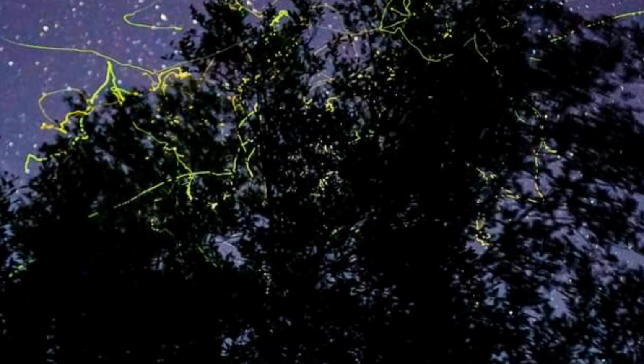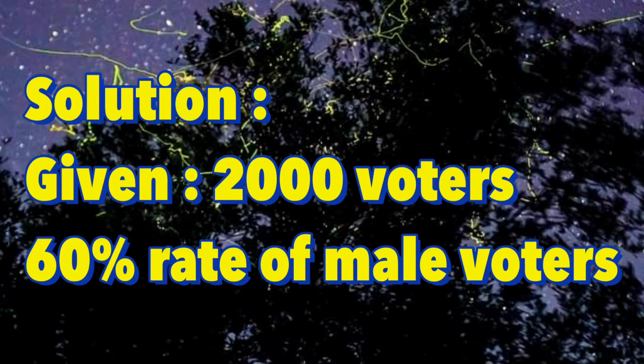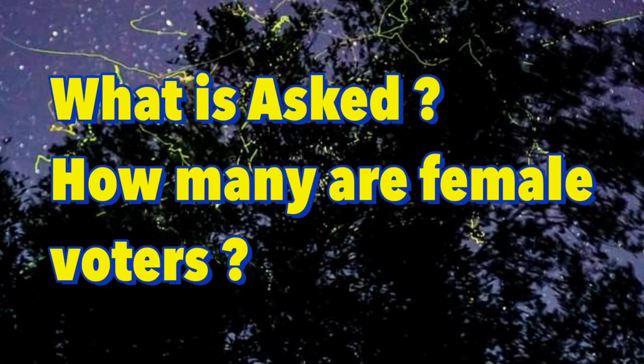In solving a problem, we have to write the given information or data coming from the problem. So the given, we have 2,000 voters and we have a 60% rate of male voters. The next thing we do is we have to know what is asked in the problem. The problem asks how many are female voters.